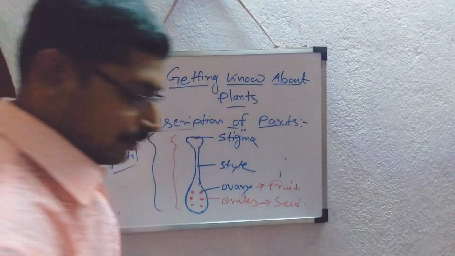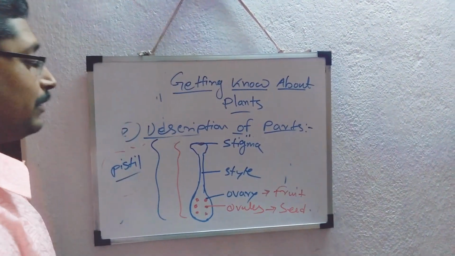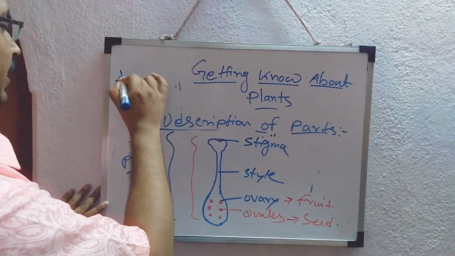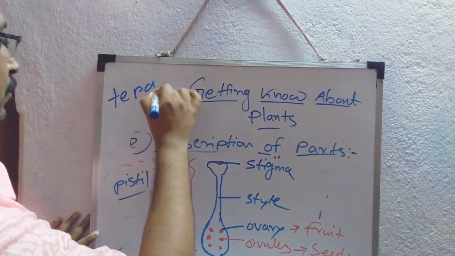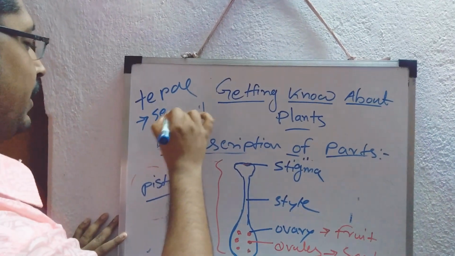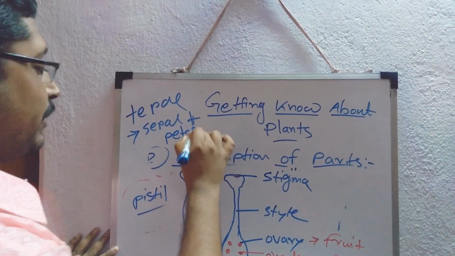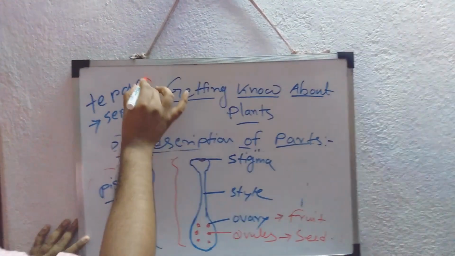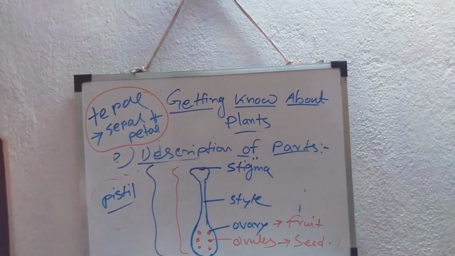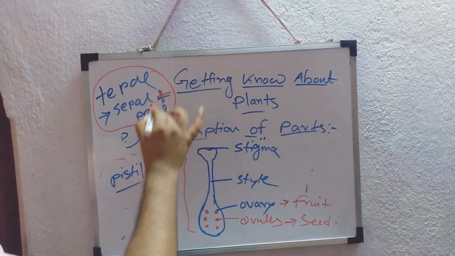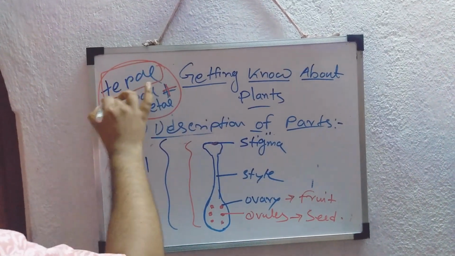Okay. Special modifications: in some plants you will find the tepal. What is tepal? Sepal plus petal together. This is the tepal. In some plants they are together, so sepal plus petal makes a tepal structure.